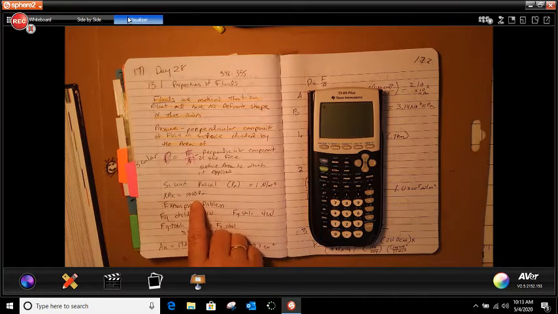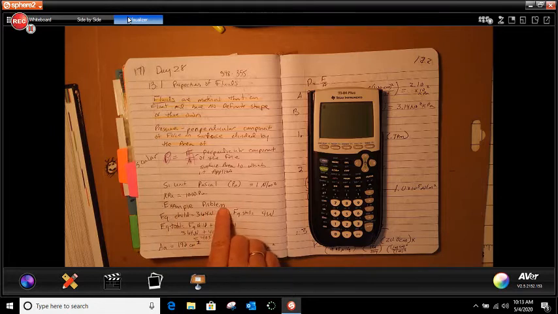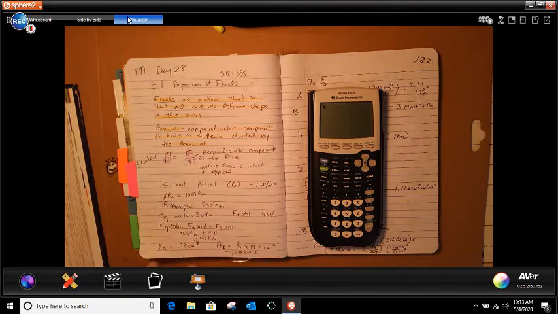Kilopascal is 1,000 Pa. The example problem is about a child who weighs 364 newtons and sits on a 3-legged stool, which weighs 41 newtons. The bottom of the stool touches the ground, 19.3.